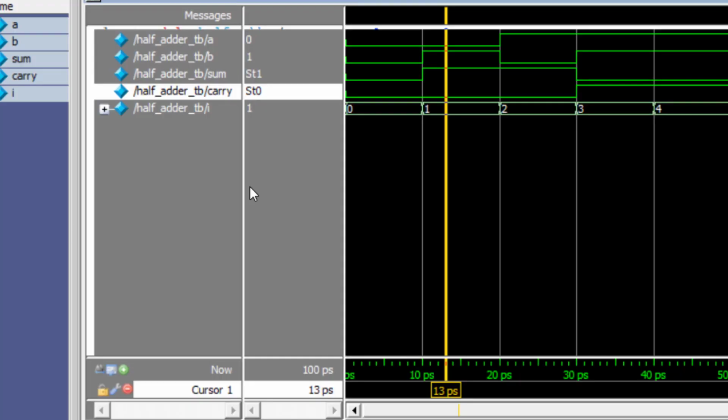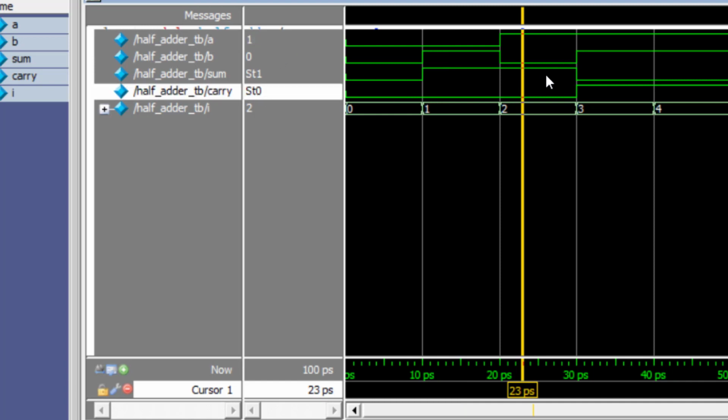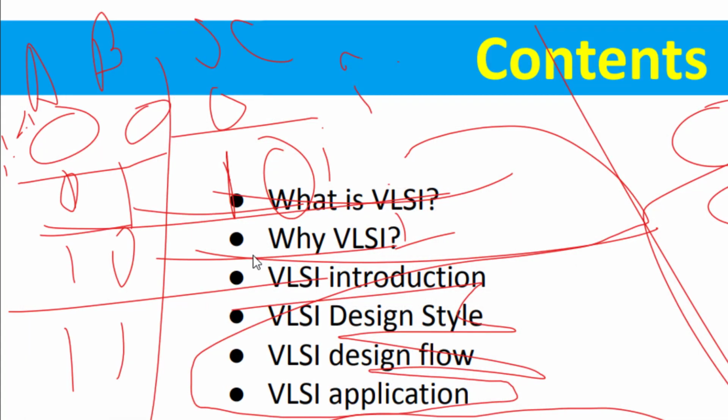For I equals 2, A will be 1 and B will be 0, and the sum will be 1 and the carry will be 0. You can see we have already verified this, that sum equals 1 and carry equals 0. Now the last one, 1 1: A equals 1, B equals 1, so the sum will become 0 and the carry will become 1.